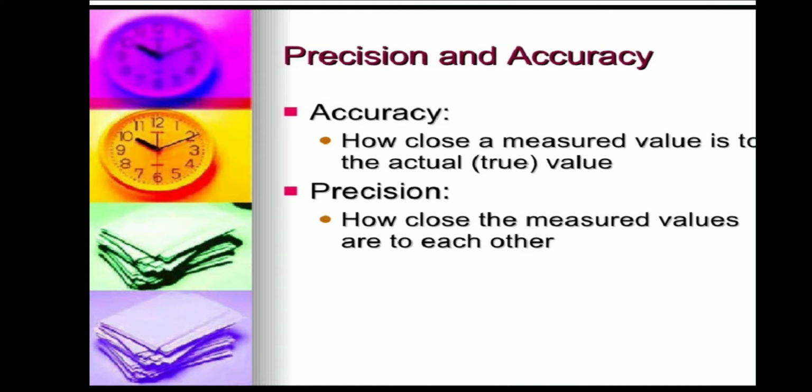Which one is the most accurate, the nearest to 120 ml? 119 ml. So here 119 ml is the most accurate. This is called accuracy. And the least accurate value is 115 ml. This indicates the accuracy. It is a measurement of how close to the true value. The true value is 120 ml, and nearest to this value is 119 ml.